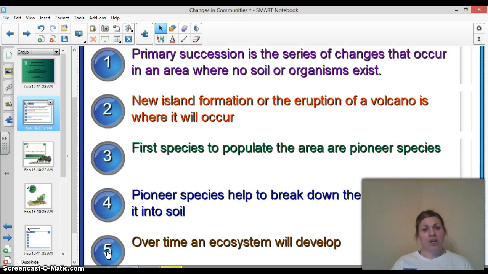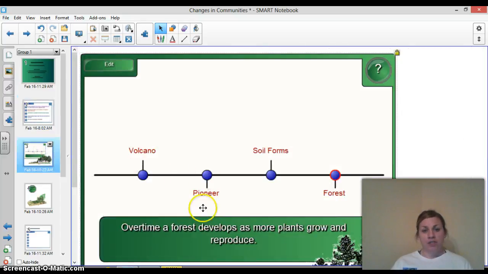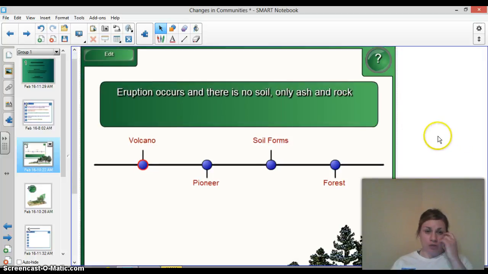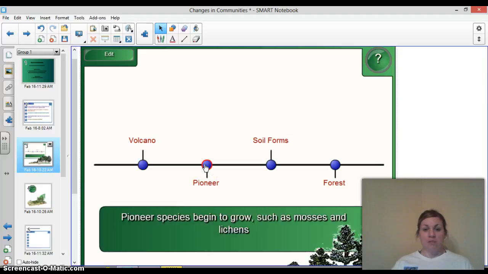Over time, you're going to end up with an ecosystem. So let's look at a timeline here. First, we have a volcano erupt, so there's no soil, only ash and rock. Then our pioneer species move in. Our pioneer species are things like moss and lichen. Lichen is like really soft, fuzzy looking stuff you sometimes see in your grass where there's really bare soil all the time. It's kind of like a bacteria almost, but not bacteria.